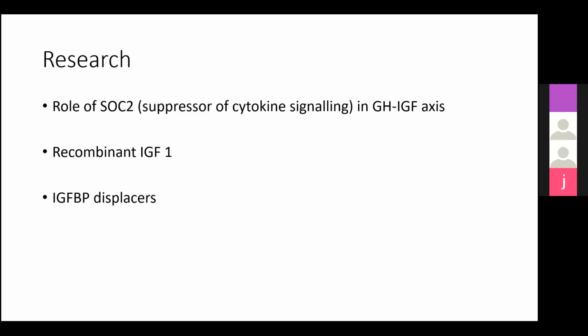Secondly, if the child is not responding to growth hormone therapy, maybe adding a recombinant IGF-1 may improve the growth potential. And lastly, IGF binding proteins are one of the key factors in causing growth hormone resistance. So certain displacers have been studied which can displace IGFBP and free the IGF-1 and cause increased action of the IGF-1. They're still in the pipeline.